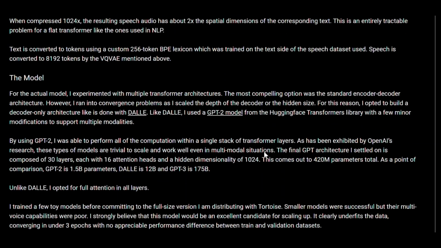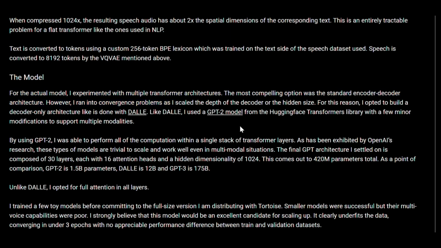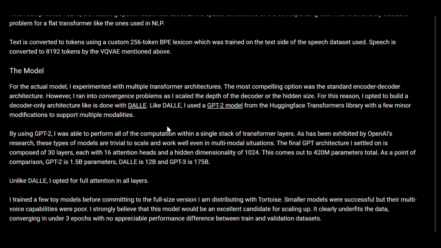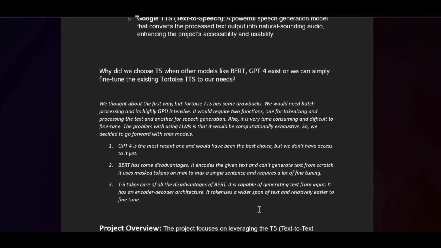Secondly, while the model was being made, the creator of the model thought that it was best to use a standard encoder-decoder architecture, which is usually used in all text to text models, but he ran into some problems which made him make the model with a decoder-only architecture, which is not feasible for the function we want to serve, right? So we need an encoder too. So that's why we decided not to go with Tortoise.